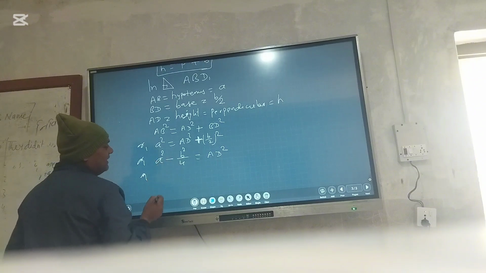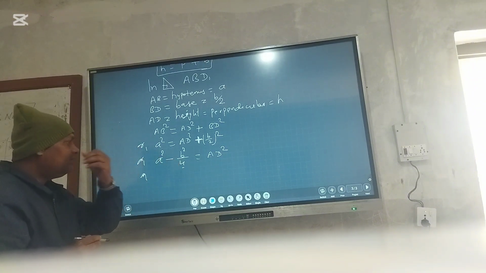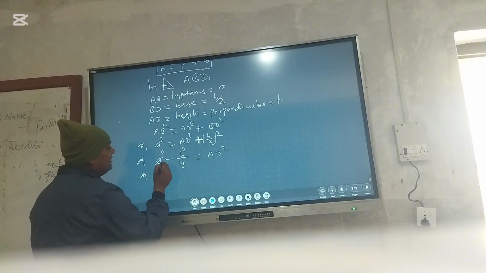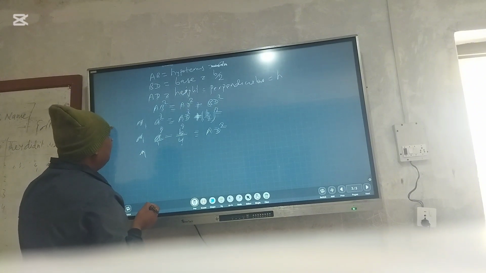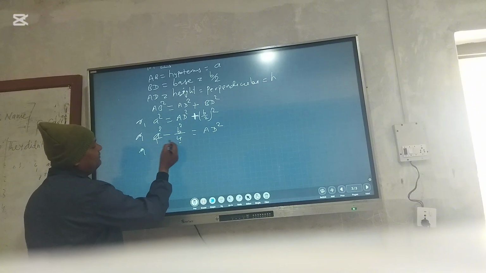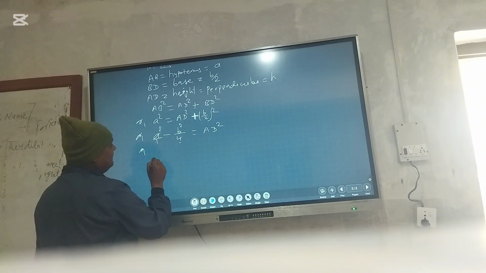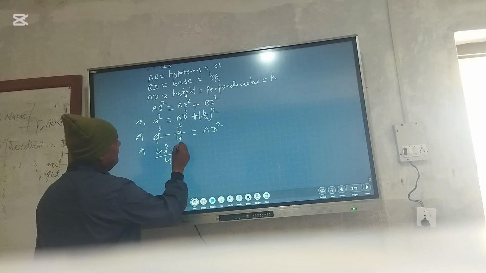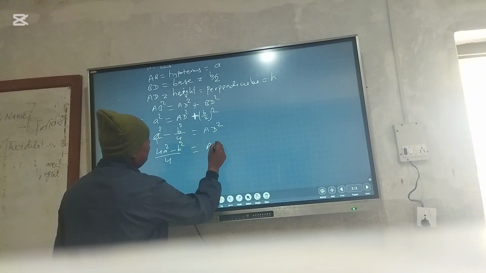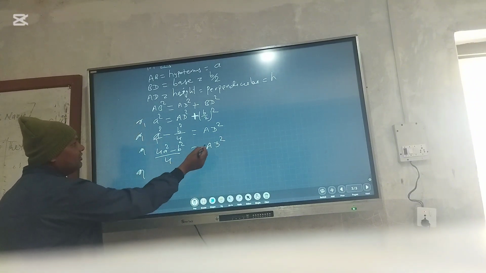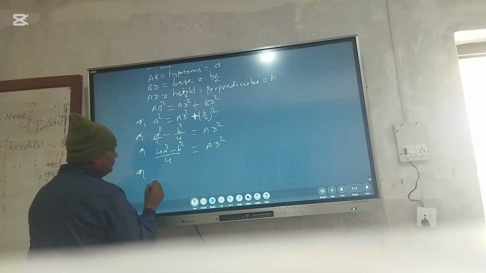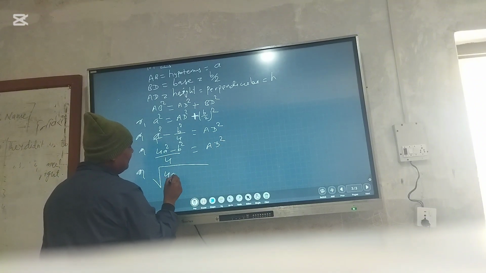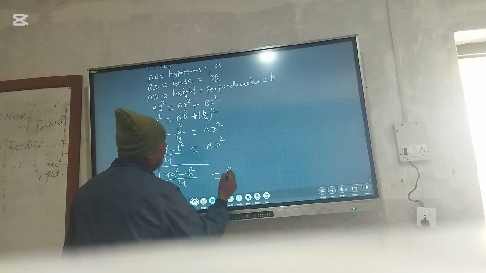Taking the LCM of 1 and 4, which is 4, we get 4A square minus B square is equal to AD square. Also, this square changes into root. That means root of 4A square minus B square by 4 is equal to AD.